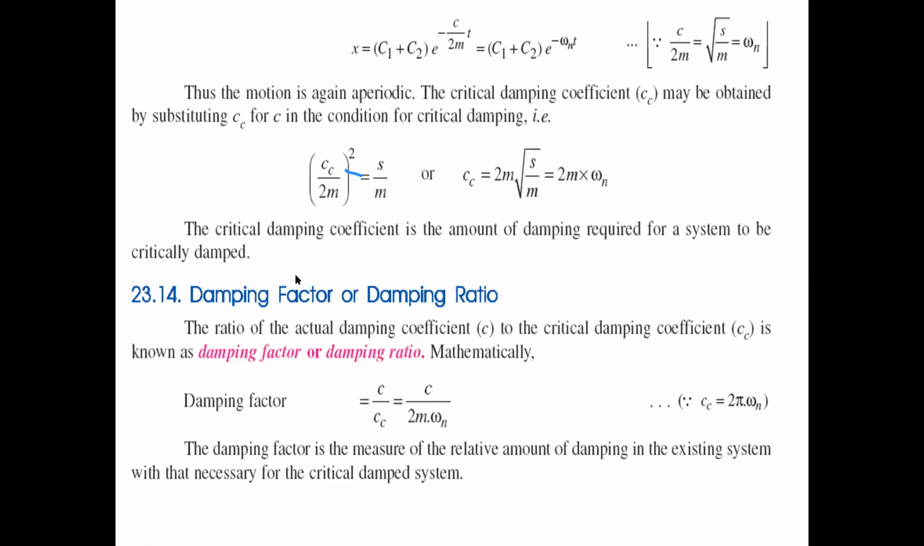Now the damping factor, or damping ratio, is also one of the important terms. Damping factor is the ratio of actual damping to the critical damping, that is C by Cc. Cc is replaced with the term 2m omega n, so it may also be written like that.